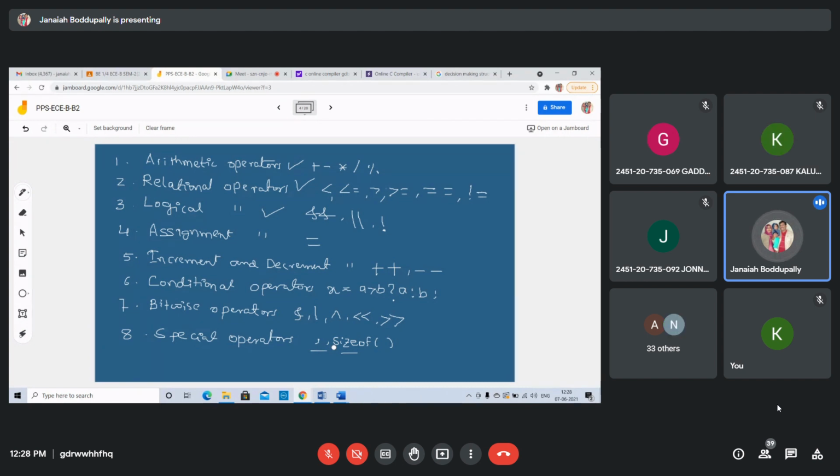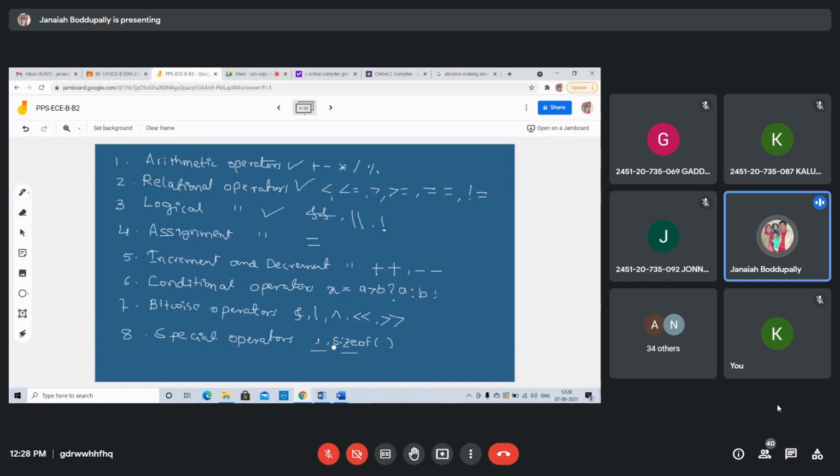The comma operator can be used to link related expressions together. A comma-linked list of expressions is evaluated from left to right, and the value of the rightmost expression is the value of the combined expression.